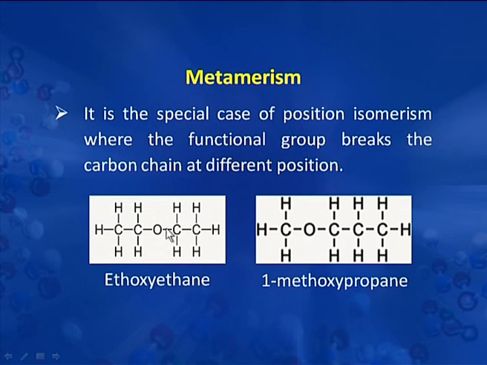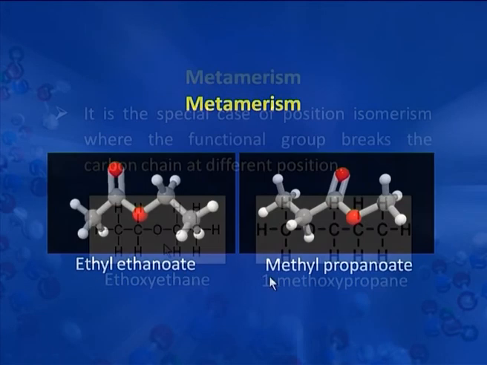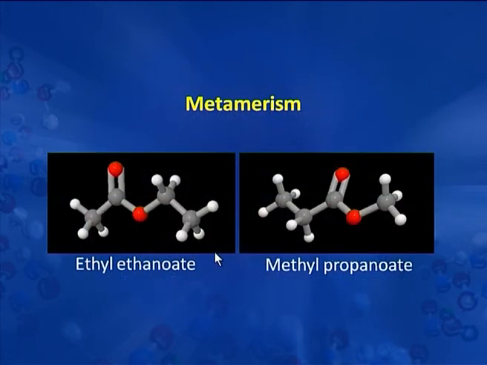The phenomenon of metamerism can be shown by many other functional groups which break the carbon chain, such as esters. We have the example here for esters. This is ethyl ethanoate and this is methyl propanoate. The oxygen of the ester link breaks the chain. What we find here is a 2 carbon chain on this side and a 2 carbon chain on this side. Whereas in this case we have a 1 carbon methyl group on this side and a 3 carbon chain on this side of the oxygen.